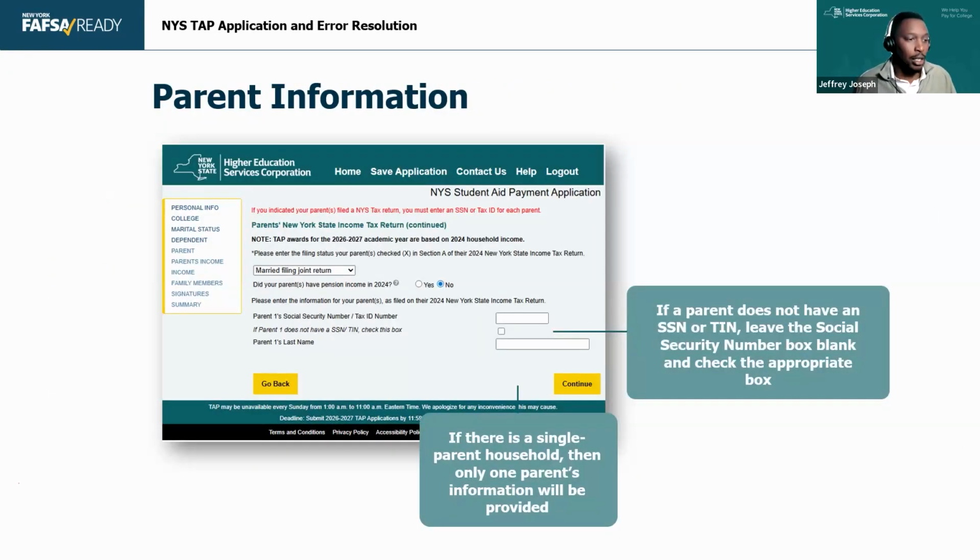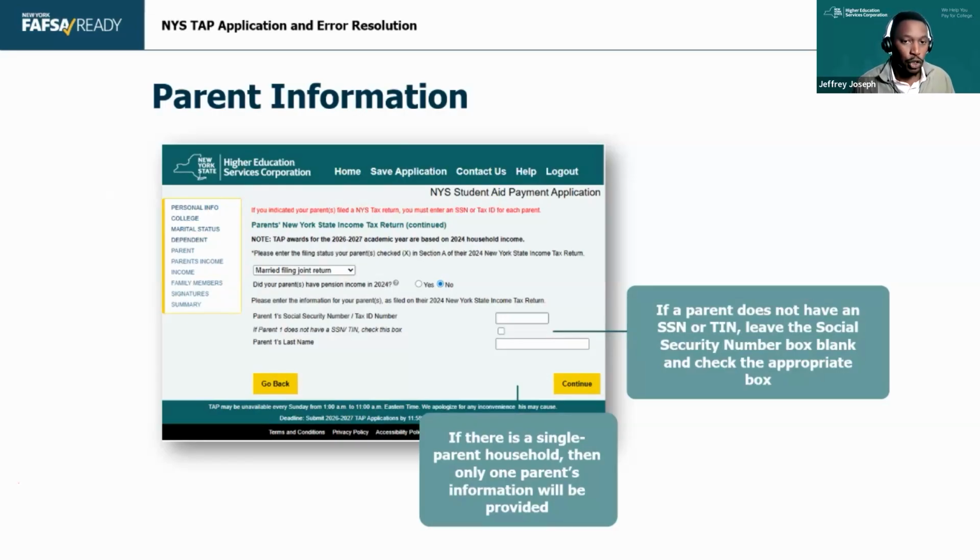Now, the parents that did file. Here's your question about the name mismatch. One thing that we see often with this one: it states to enter the information as it appears on the 2024 income tax return. Social security number, tax identification number, last name.